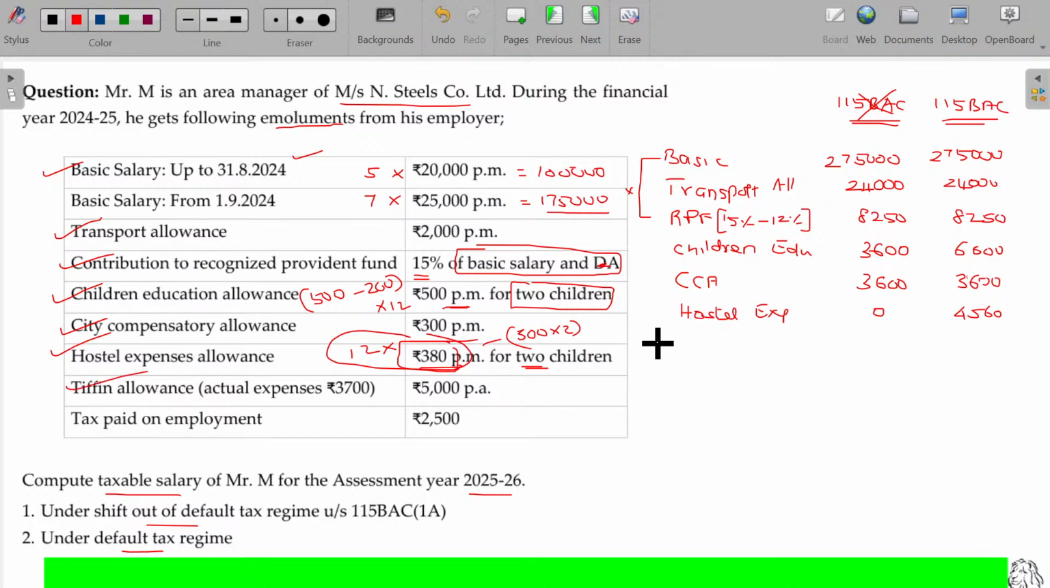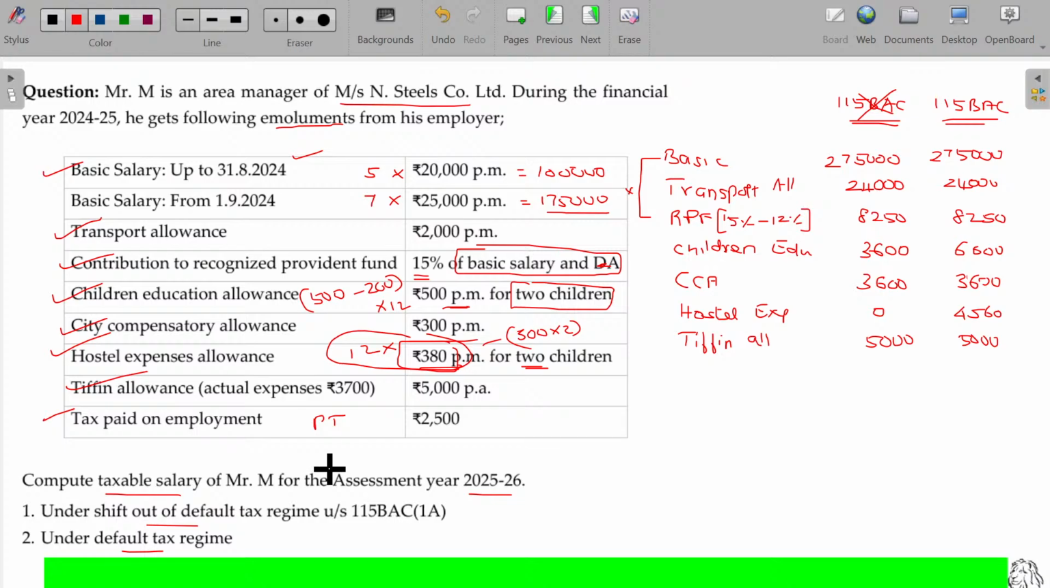Tiffin allowance. Whatever the allowances may be, fully taxable. Tiffin, snacks, whatever it may be, fully taxable. 5,000 per month in both the tax regime. We have not studied this allowance anywhere outside that 10 allowances set. Tax paid on employment is nothing but professional tax.